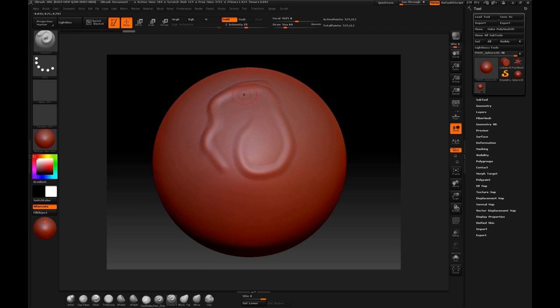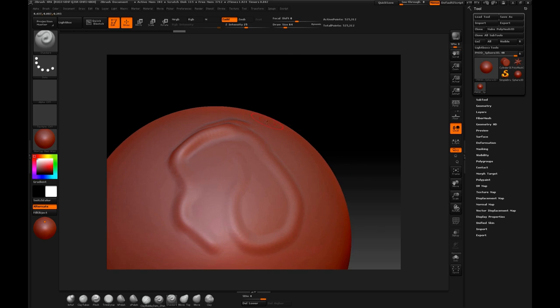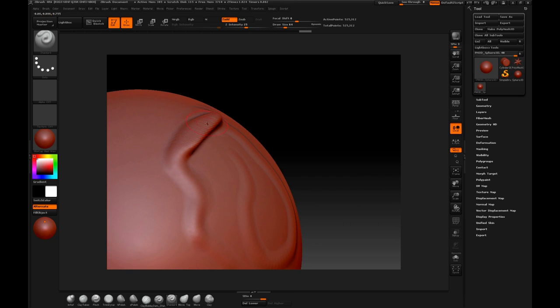When clicking, we can see how the geometry is modified. In this case, by using Z-add, we are generating the high reliefs. The more strokes we apply, the more we modify the geometry.